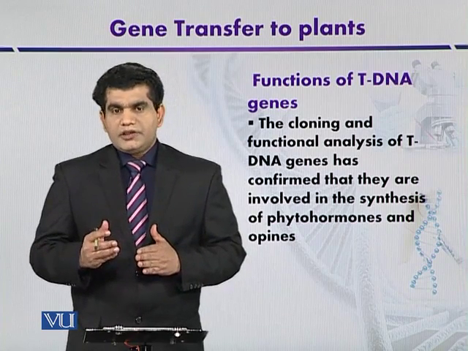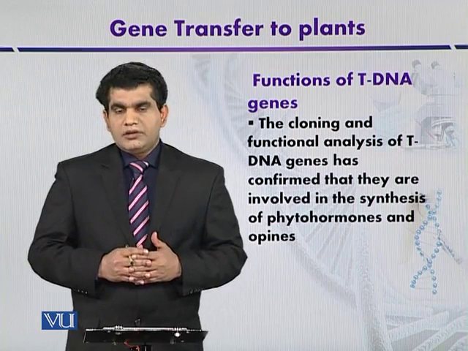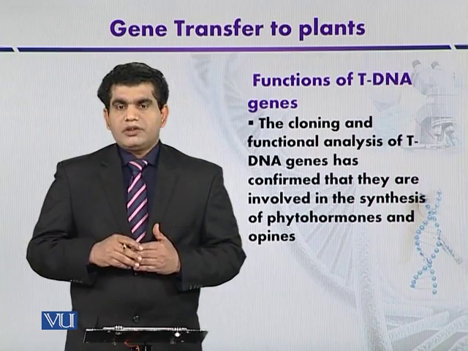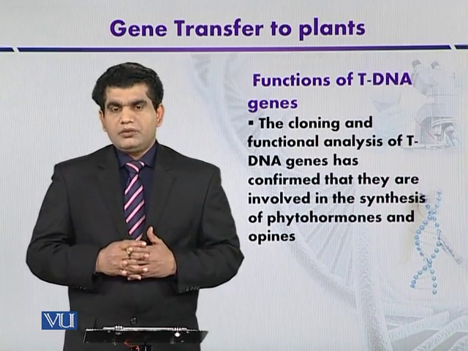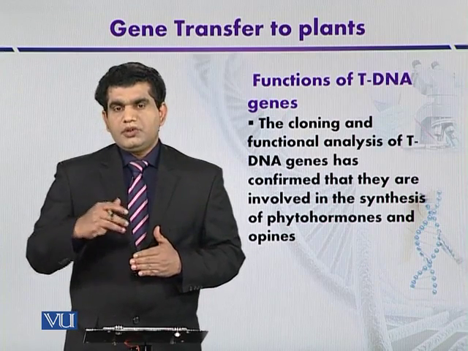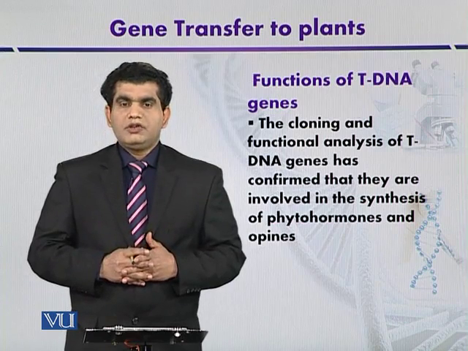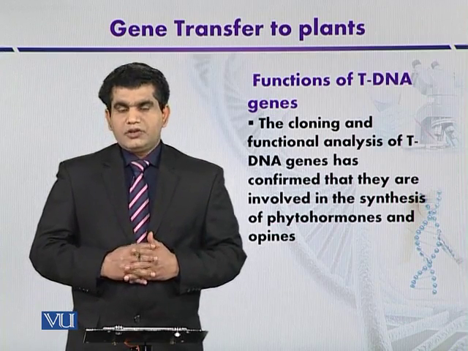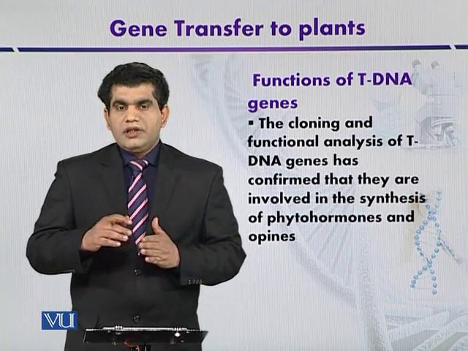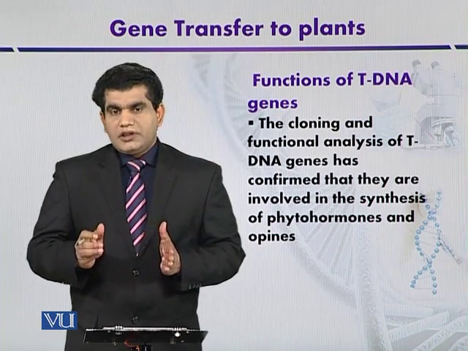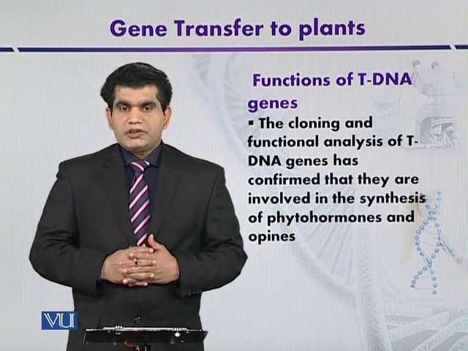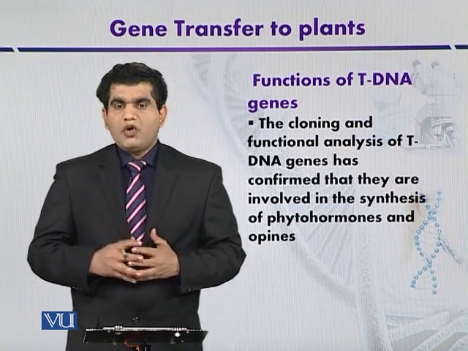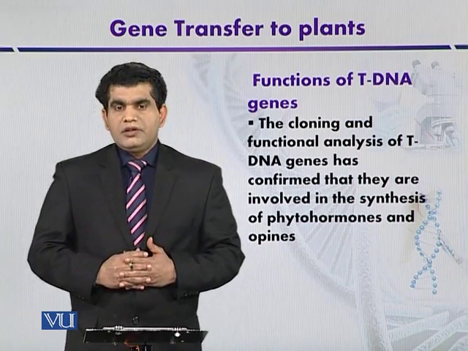And functional analysis has shown that rooty phenotypes are because of the high production of cytokinins, and the shooty phenotype of tumors is due to the auxin biosynthesis. So these two phytohormones are disturbed as a result of mutations in the oncogenes, which can result in the abnormal phenotypes of the tumor.